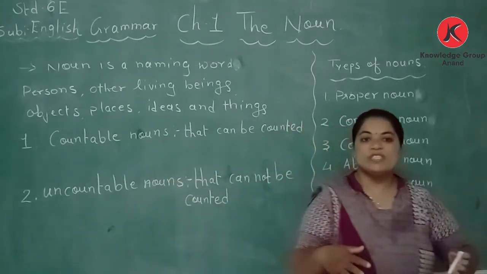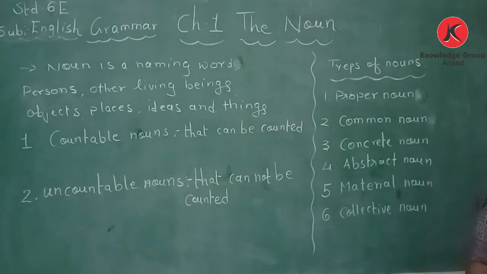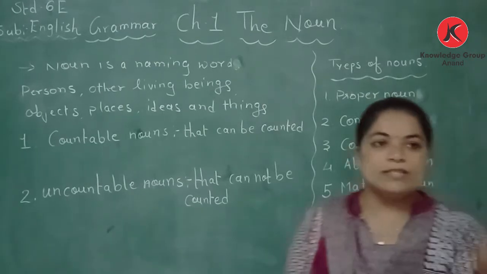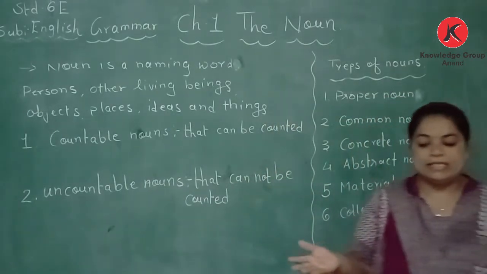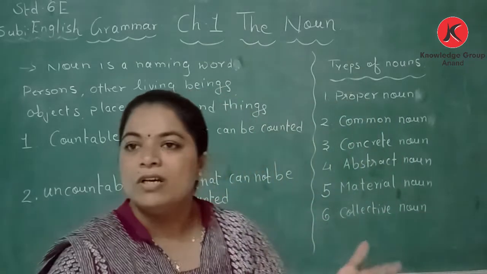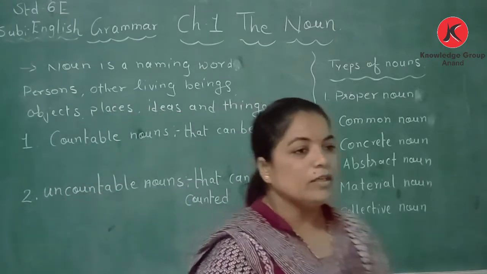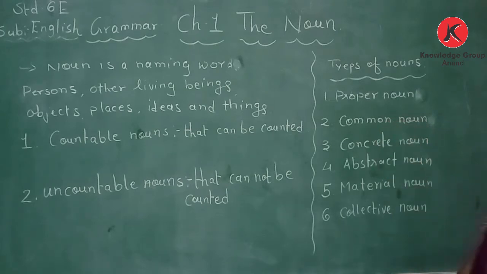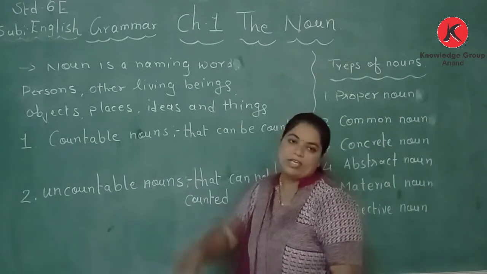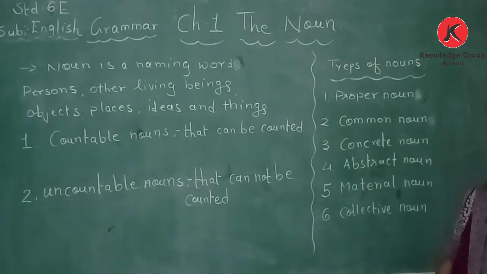Objects are the things which we see around us. For example, in the classroom, let us take the example of a chopstick. It is a thing. Places: we can take the example of a city or a village. If we take a place example, that is Anand, which is just near to us. Then we have ideas and things. Many ideas come in our mind, and other things.